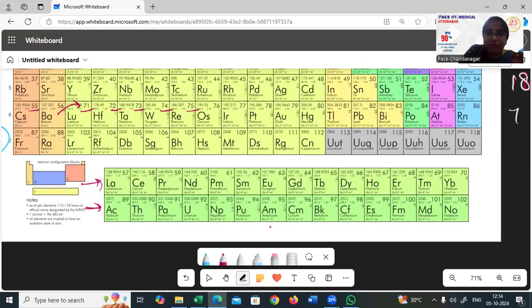Like this, 55 ke baad 56 sahi hai. 56 ke baad 57 hona chahiye. It is not there. So 57, here it is. 57 to 70, as you can see, all these are 57 to 70. They all are put under one particular box only, which is called lanthanum. Lanthanide series. These are called lanthanides.